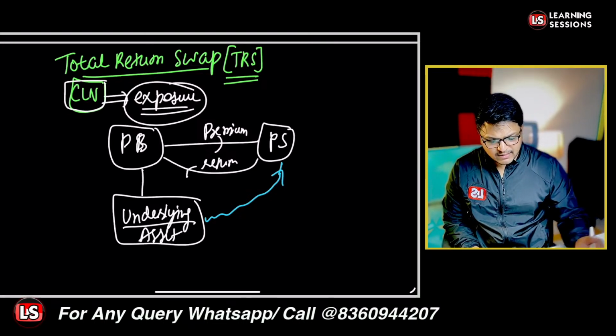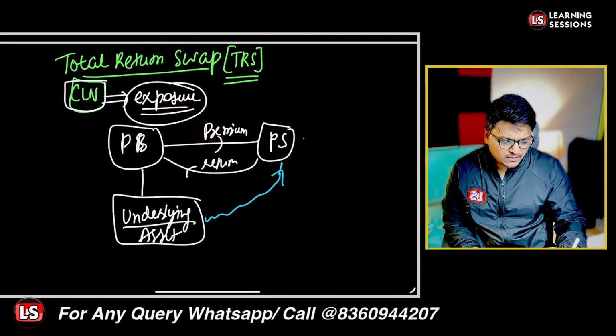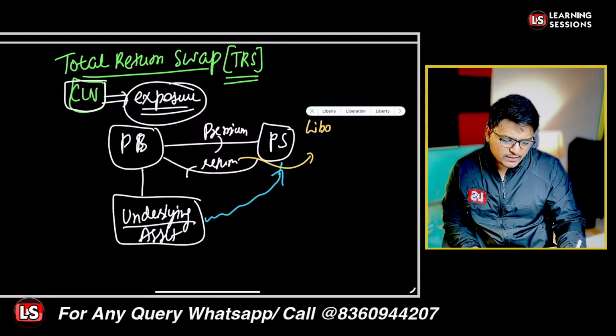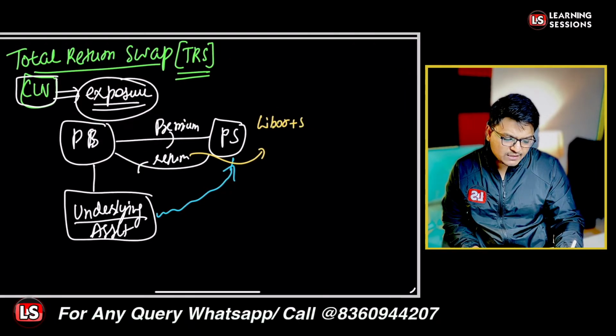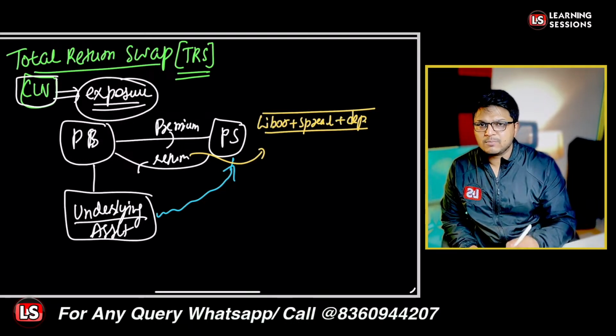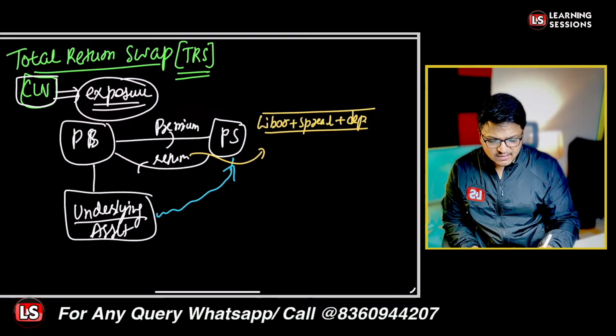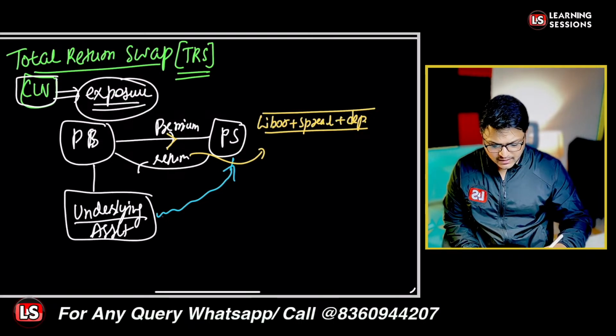So we can simply say that the protection seller will be paying the return of what? The return will be basically a quantum of LIBOR, that is London Interbank Offered Rate, plus whatsoever the spread is being decided, plus whatsoever the depreciation that is being decided. So that will be paid by the protection seller to the protection buyer, and the protection buyer is basically paying a premium to the protection seller, and also whatsoever the return from the underlying asset out there, that will be paid to the protection seller, right?